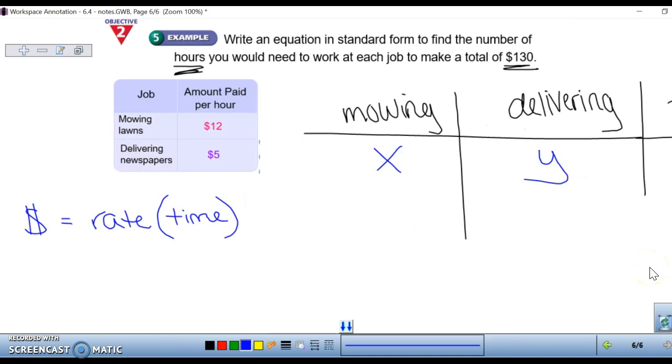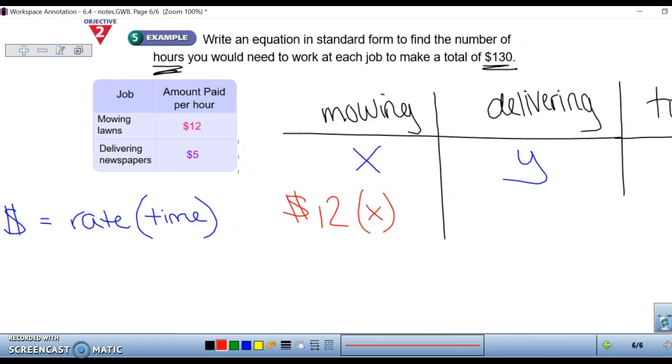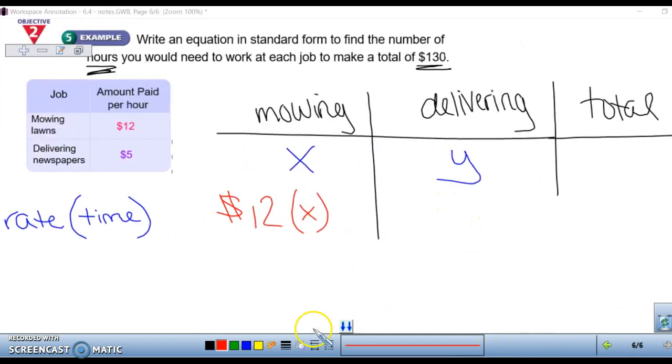To figure out how much money you make from a job, you figure out how much money you get paid each hour and then how long you work, also known as your rate times your time. So in this example, the rate for mowing lawns is $12. And our time we don't know. Remember, we plugged in x for that because we didn't know the number of hours we needed to mow lawns. For delivering newspapers, we're also going to find the rate, which is $5, times the time. And we don't know the time, that's why we used a variable y.